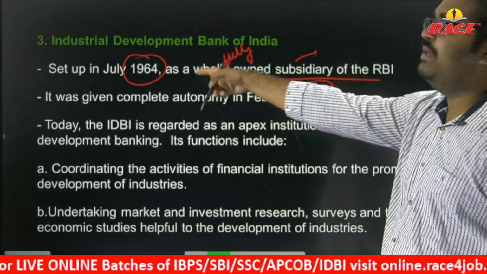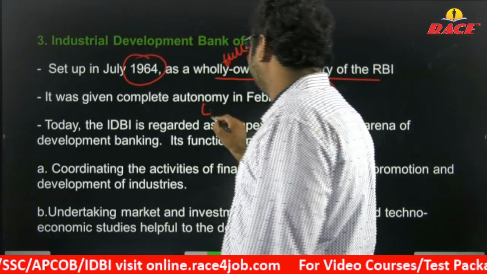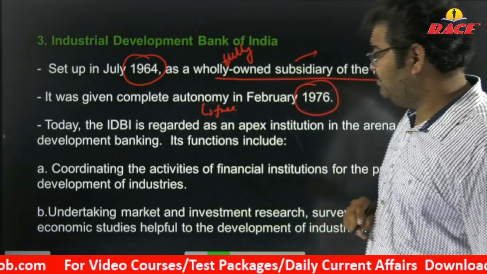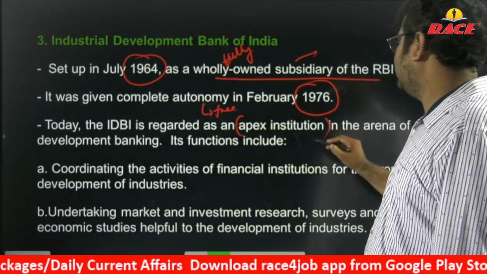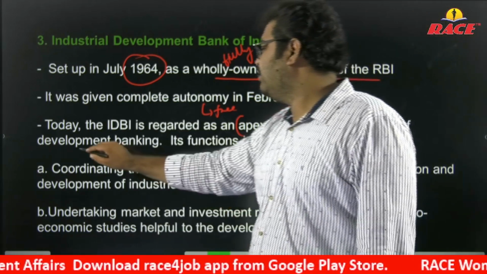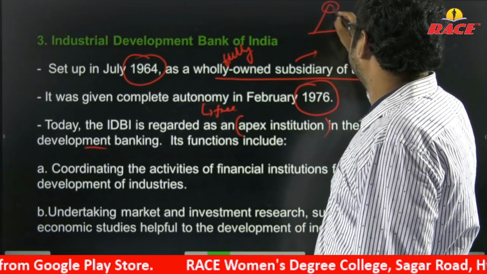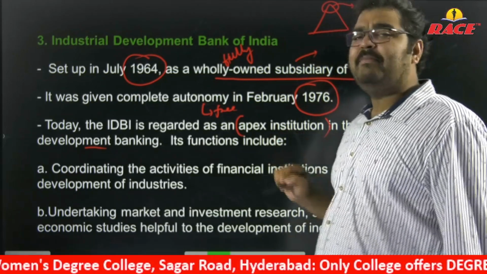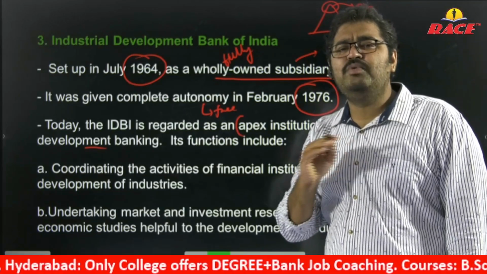Okay, so the setup here is very important. Autonomy is nothing but freedom, independent. IDBI is regarded as an apex institution in the arena of development banking. Apex institution means what? In the pyramid structure, the top level is called apex. So in the development banking area, IDBI is the topmost institution.